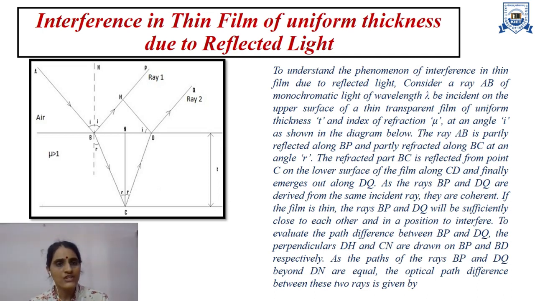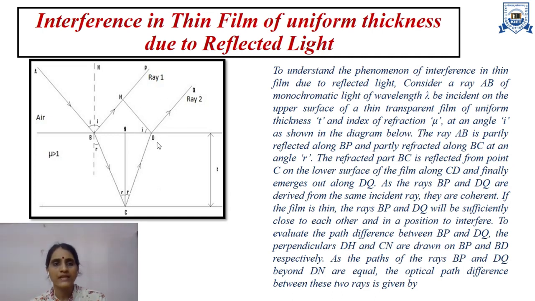When it strikes the surface at an angle of incidence i, partly it is reflected along the ray BP and partly it is transmitted or refracted along BC. The refracted part BC is reflected from point C on the lower surface of the film along CD, and finally it emerges out along DQ.